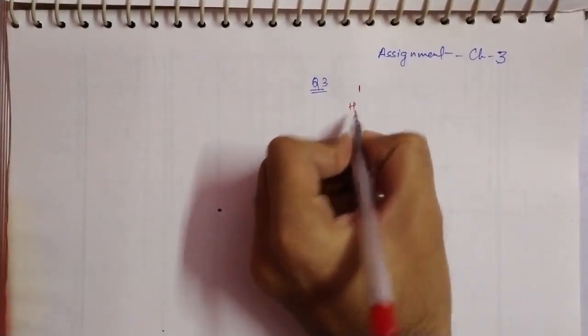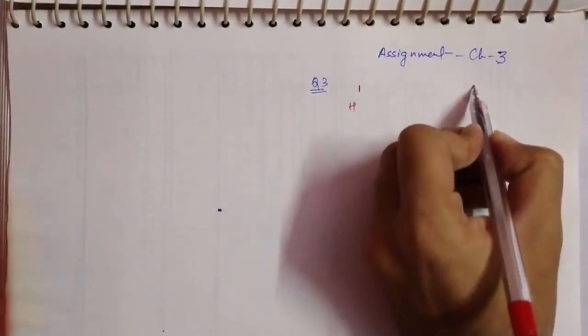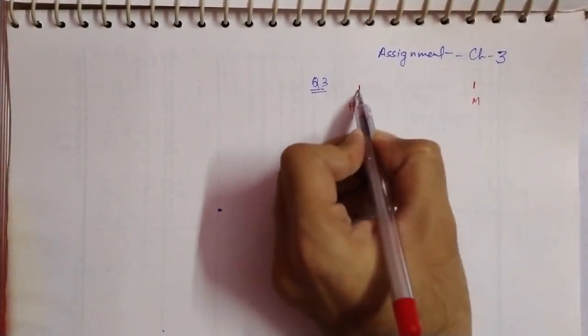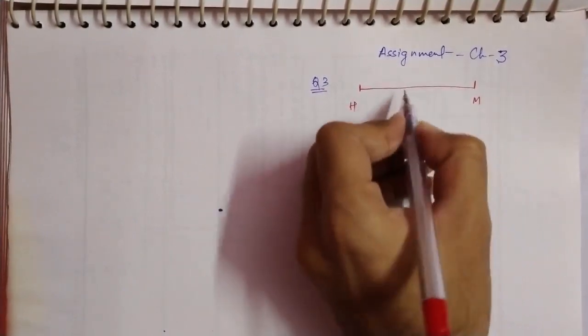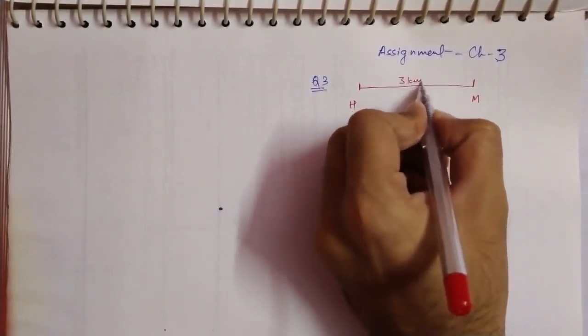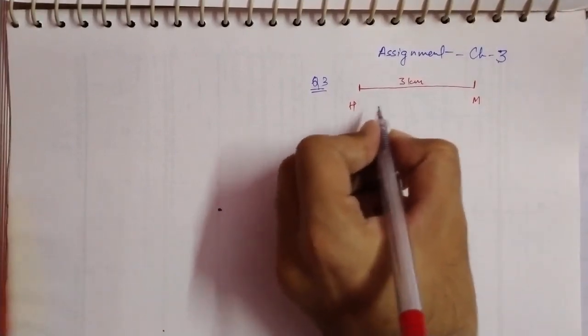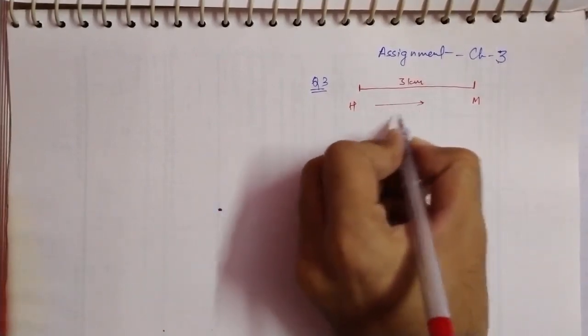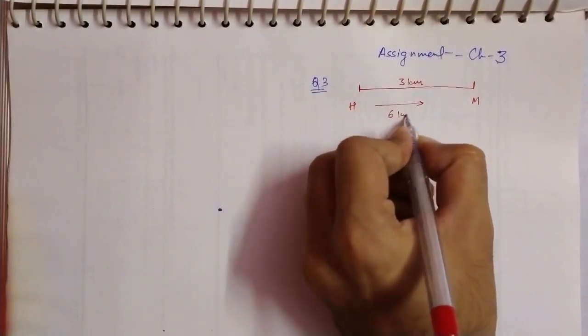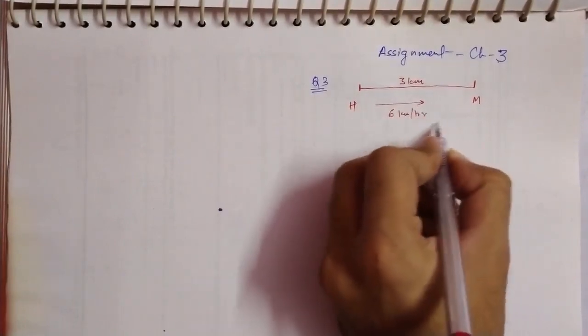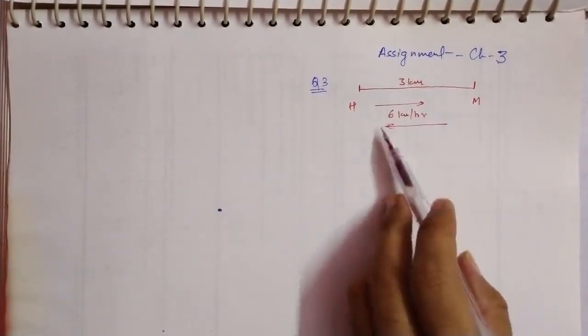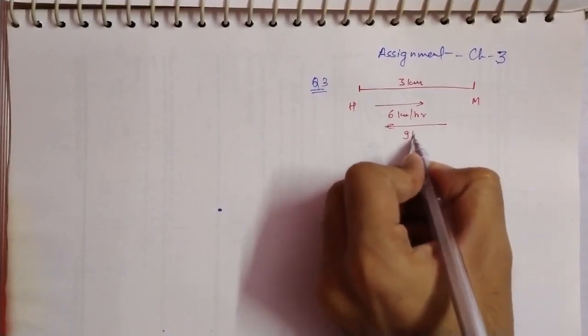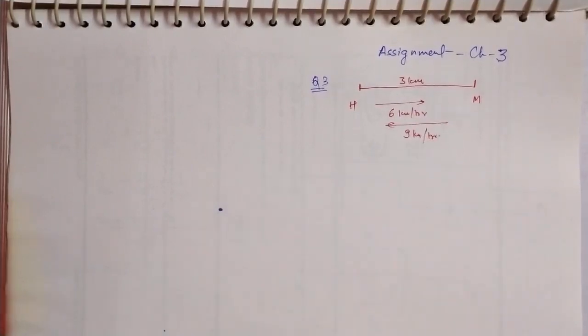According to the question, let's suppose this is the home of the man, and this is the marketplace, and the distance between them is given as 3 kilometers. When he goes from home to market, he goes at 6 kilometers per hour, and when he returns from market to home, he comes back at 9 kilometers per hour.